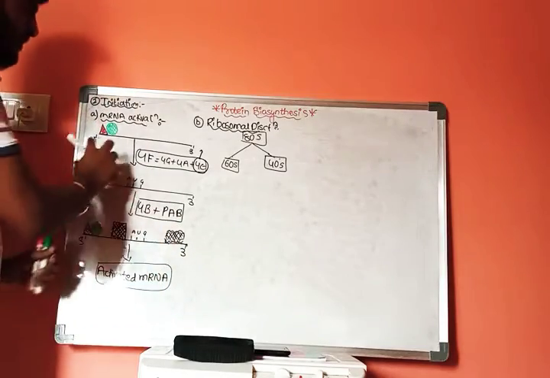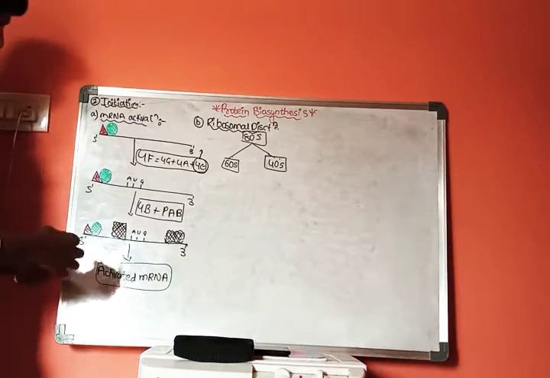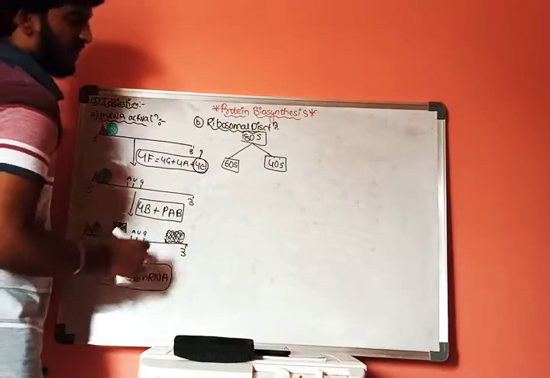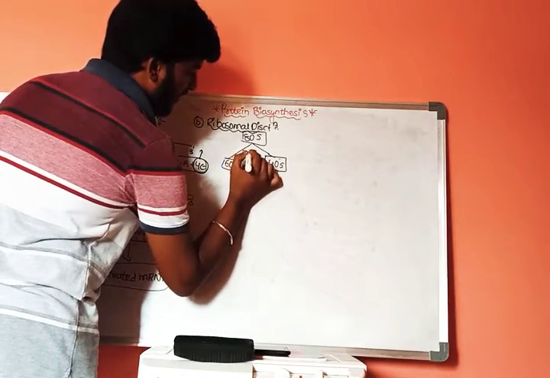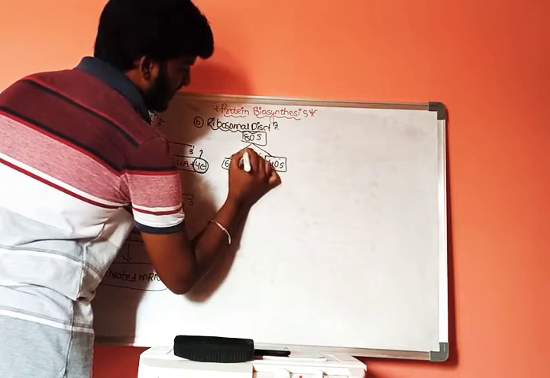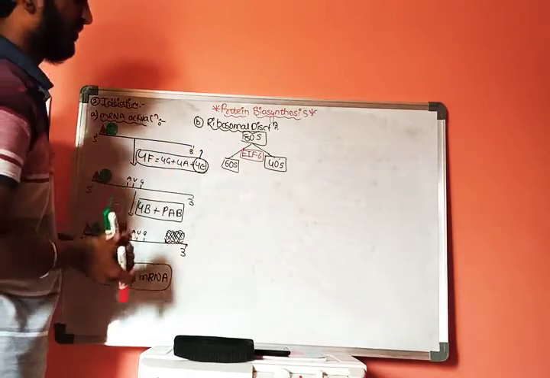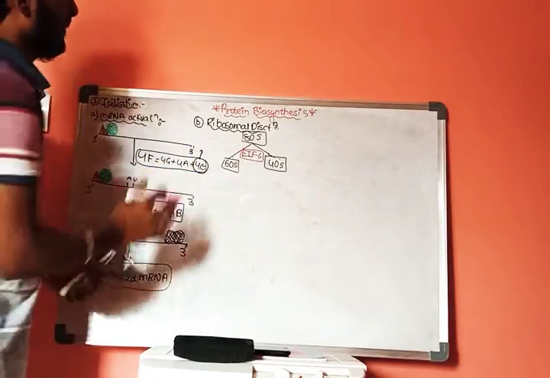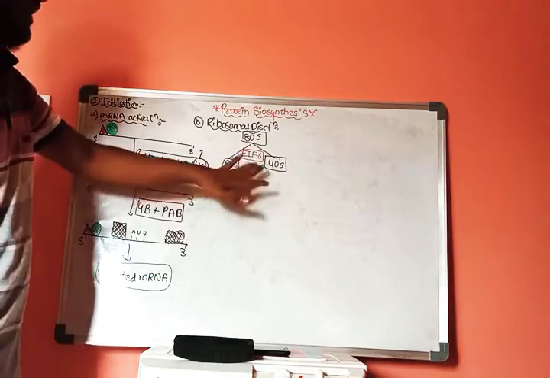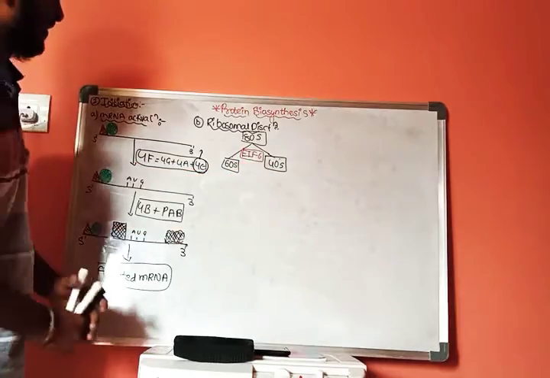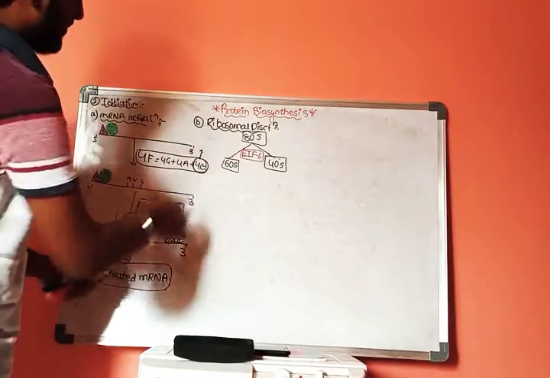Once again, the first step is activation and the second step is ribosomal dissociation, which will take place with the help of an initiation factor, eukaryotic initiation factor 6. There are a total of 6 initiation factors present in eukaryotes. In ribosomal dissociation, eukaryotic initiation factor 6 is useful for the dissociation of these 80S ribosomes into 60S and 40S.